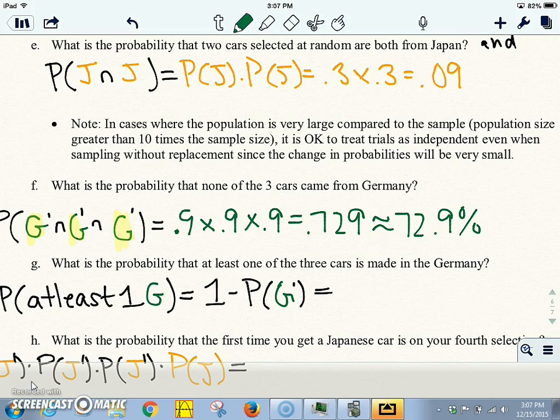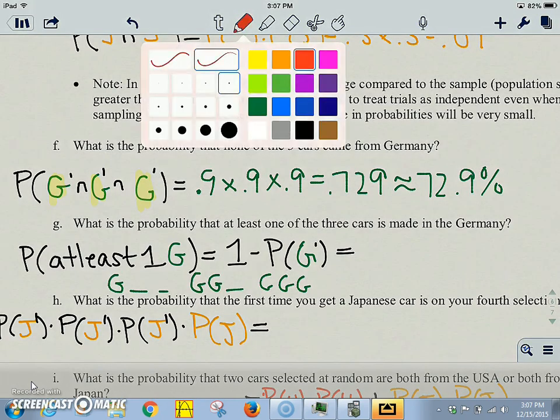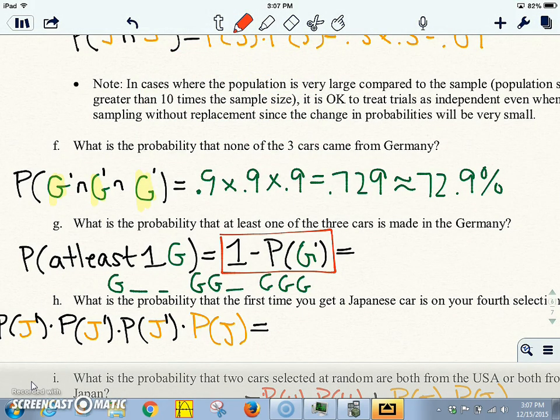What is the probability that at least one of the three cars is made in Germany? Well, at least one. That would mean we could have a German car and two others in any order, or two German cars and another one in any order, or three German cars. And so instead of having to figure those out, we actually just use the formula of 1 minus no German cars, because the opposite of having one or two or three German cars is none. So we want 1 minus the probability of no German cars.